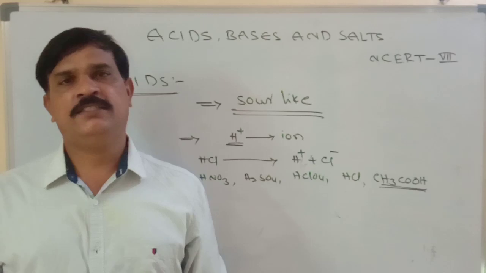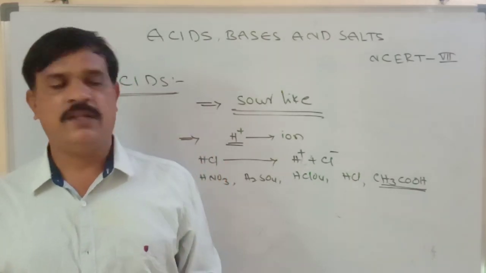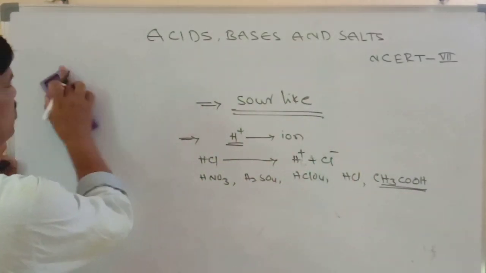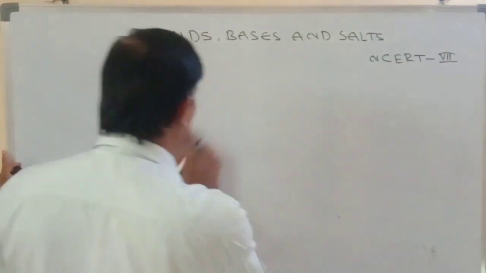So many acids are found in different naturally occurring components. What are the acids present in naturally occurring components?